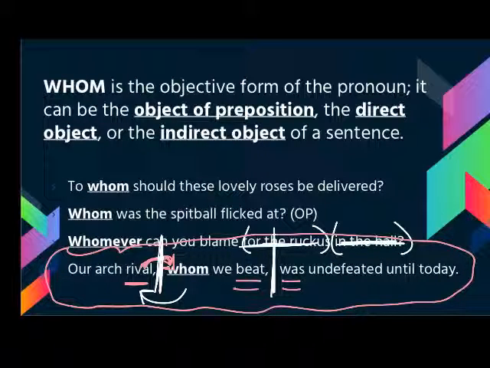But for our purposes, we need to understand that "the rival was undefeated until today" is the main clause of this sentence, and "whom we beat" is a subordinate clause supporting the information in that outer sentence. This is a little confusing language-wise, but if you just look at it logically, it will make more sense. We can ignore the first half when we're figuring out who or whom, and just look at the inner part, "whom we beat." Beat is the verb. Who's doing the beating? We are. We beat, action verb, whom, and again we have a direct object here.